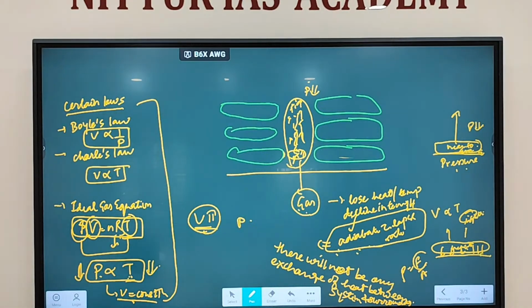Fine. So what will happen in adiabatic lapse rate? There will not be any exchange of heat between system and surrounding.